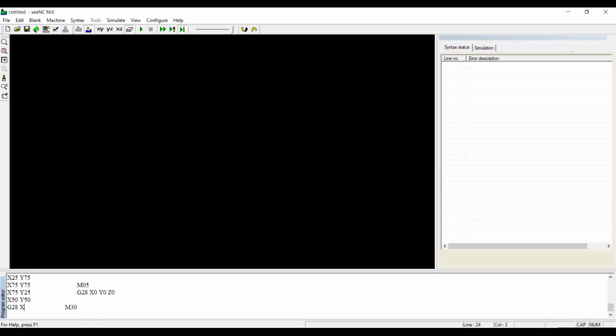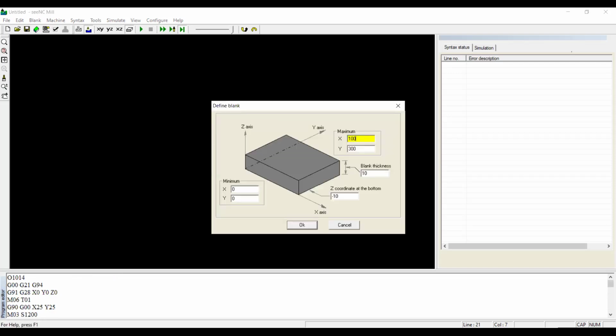G28, X0 Y0 Z0, M05 M30. Blank of 100, of 20, minus 20.